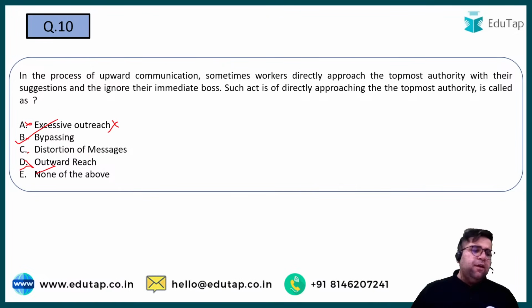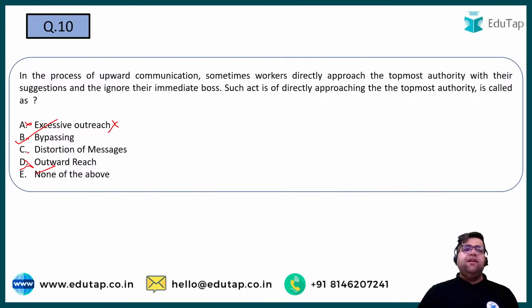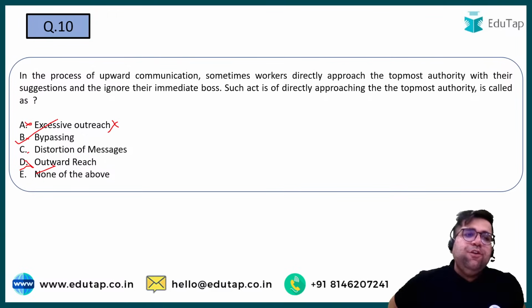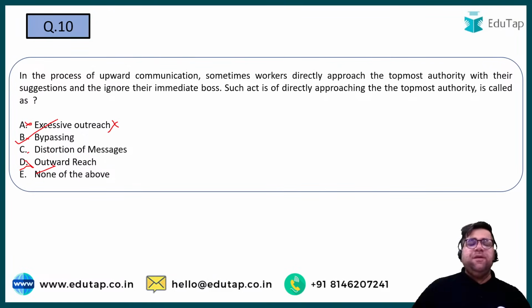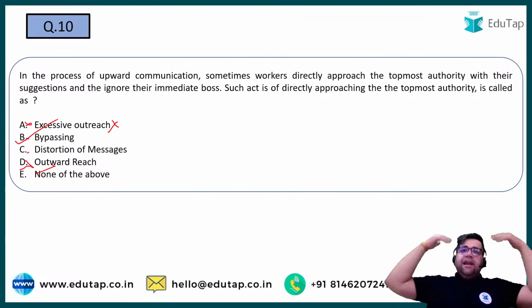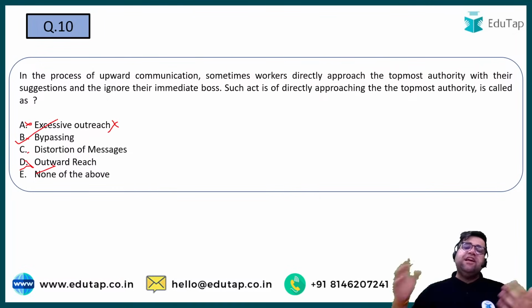If you have listened to this particular word, there was one critic of this theory who said, yes, Rishi, very good. But that criticism is not important actually. Why? Because you don't have descriptive type questions in PFRDA, right? Yes, bypassing. If you have heard about whistleblowing, in whistleblowing this only happens: a person tries to go to the highest level of authority and tries to disclose certain wrongdoings happening in the company.